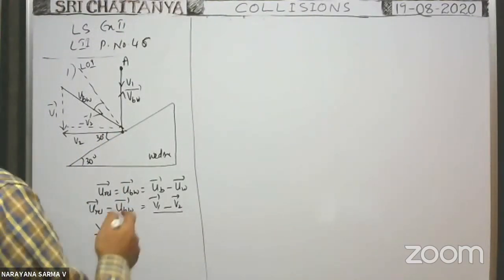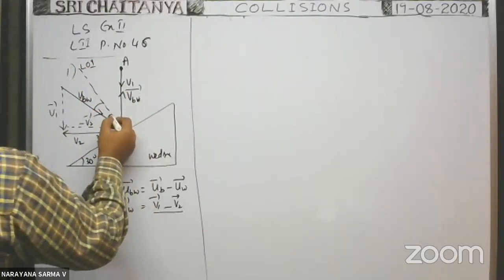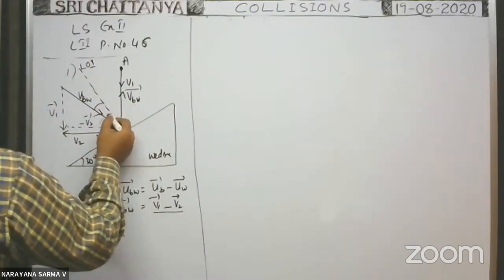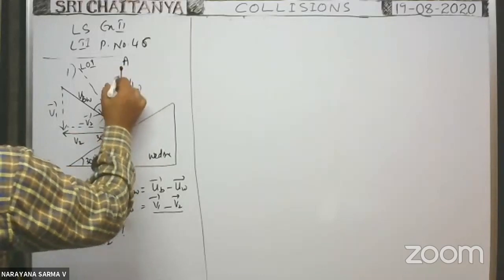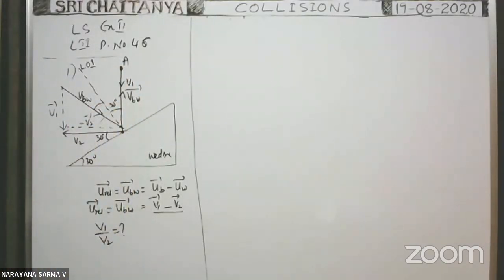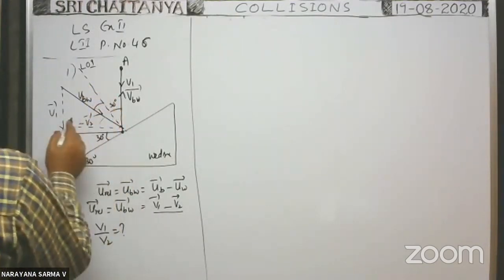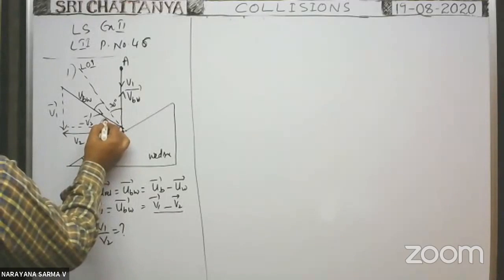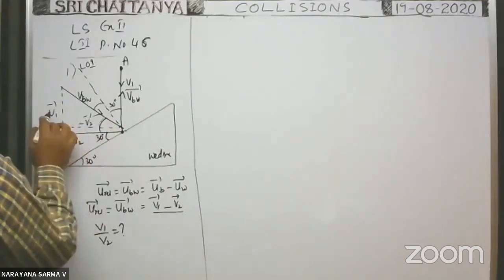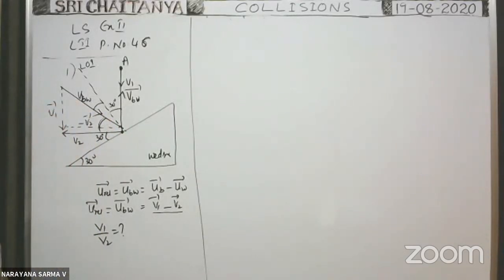As it is normal to the inclined plane, definitely it is 60. When it is 60, as this and this both are perpendicular, this becomes 30. This becomes 30. Okay, now we have to find the ratio between V1 and V2, means we must know this angle. If you know this angle, V1 by V2 we can calculate easily. How can we find that angle?